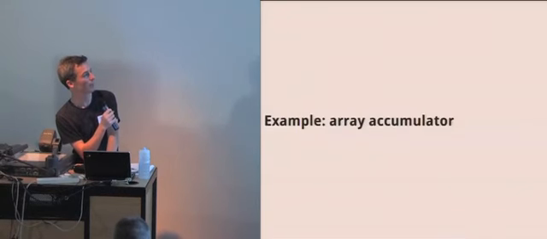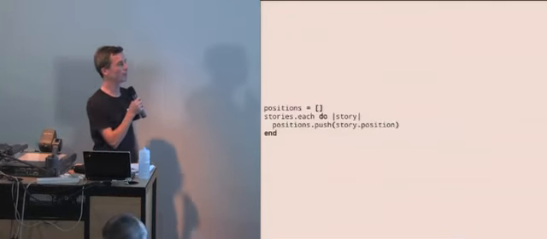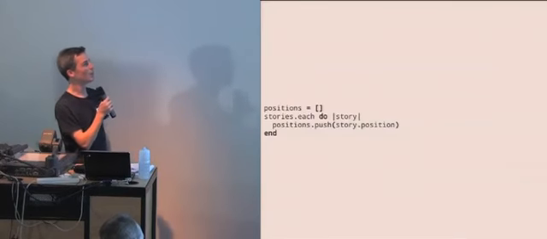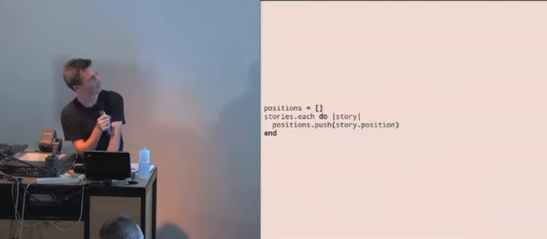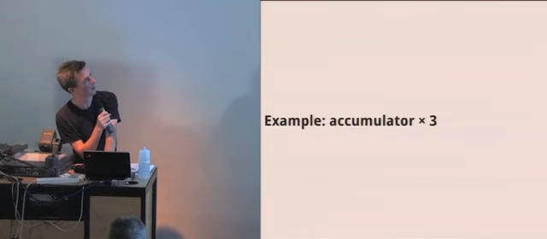So an array accumulator again. This one should be obvious. This is actually a poor man's map, really. There, easy, one line.